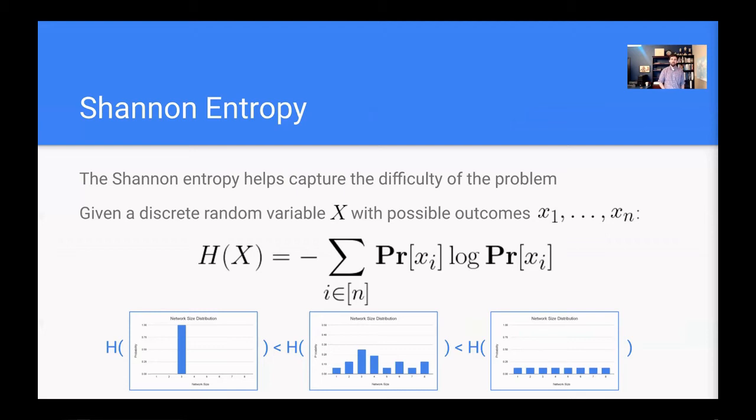In fact, for the uniform distribution, this will correspond to the highest possible entropy. So if we have a distribution of n values, the highest entropy we can expect from this distribution, corresponding to the uniform distribution, is log n for n values.